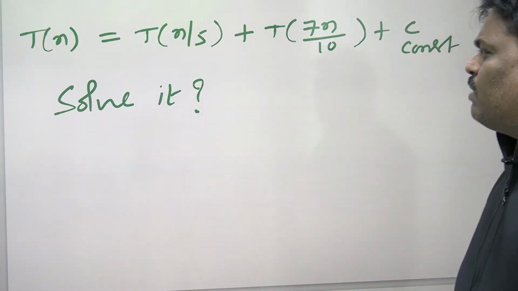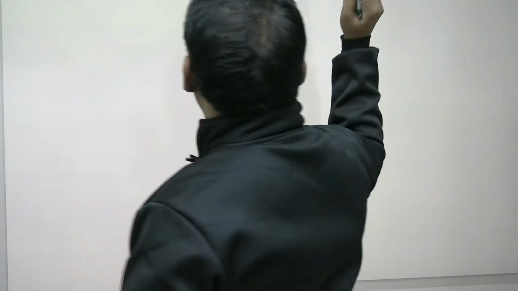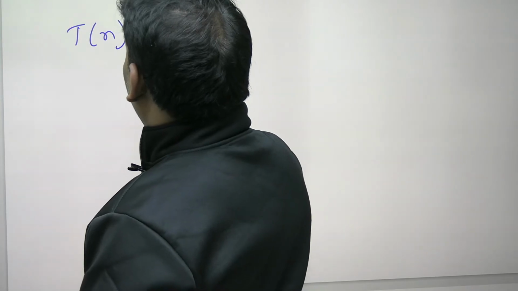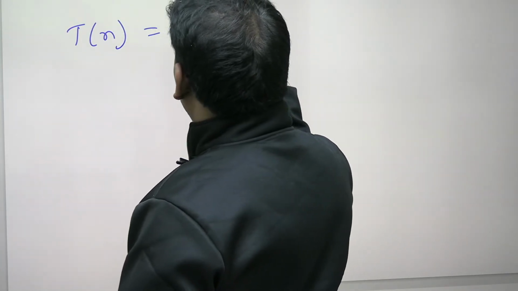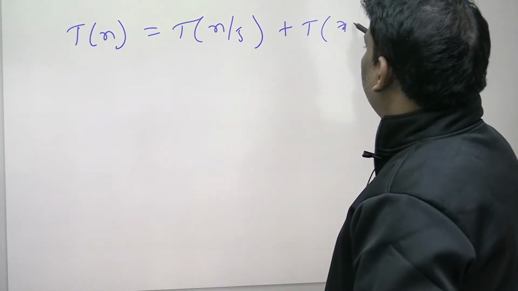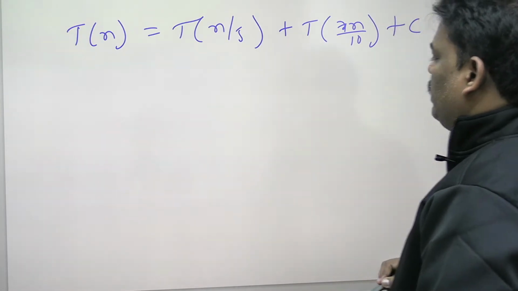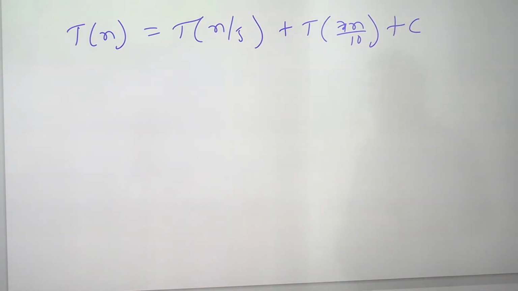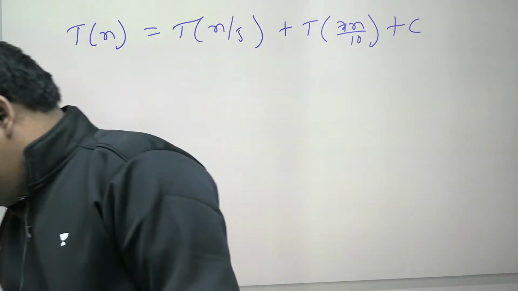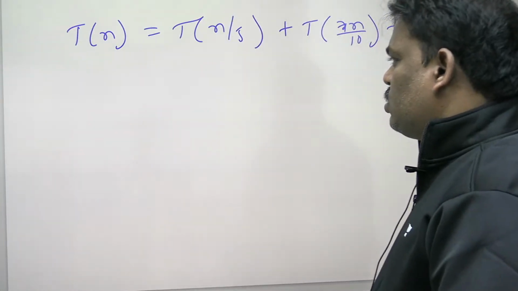Let me write here: Tn is equal to Tn by 5 plus T7n by 10 plus C. Right? You have to solve it. How? Let's start one by one.